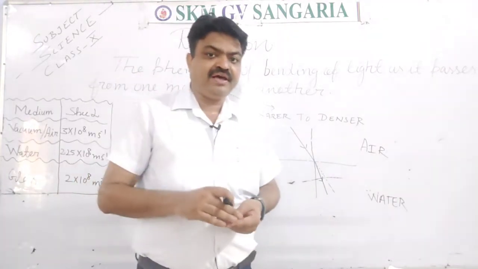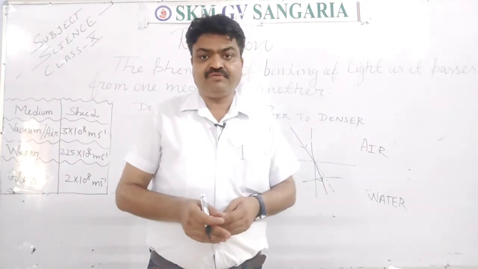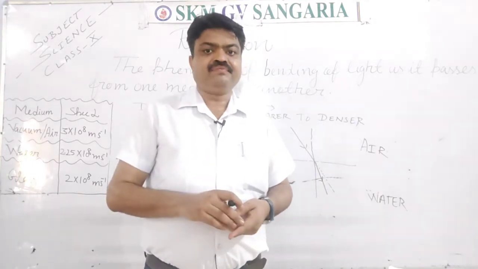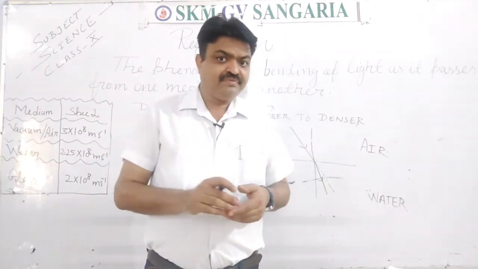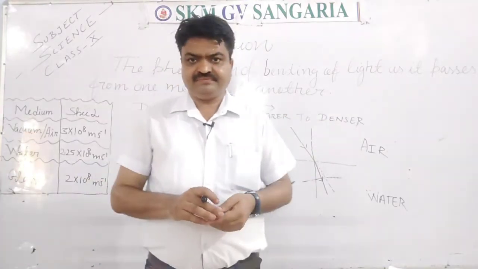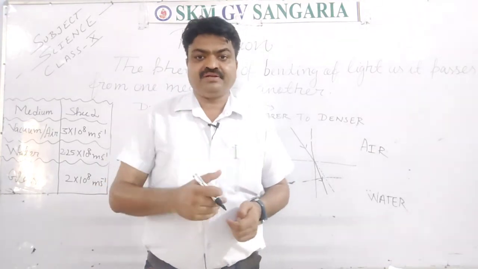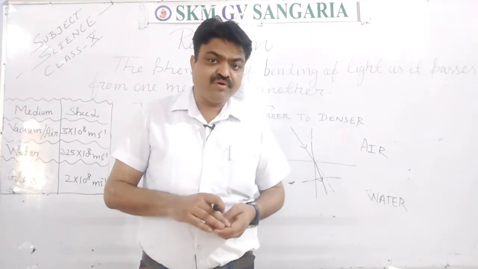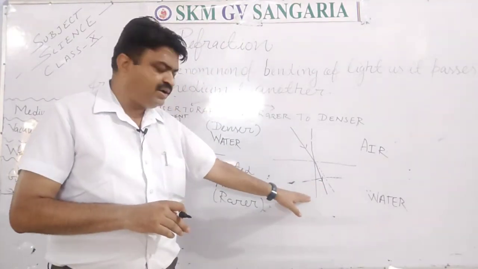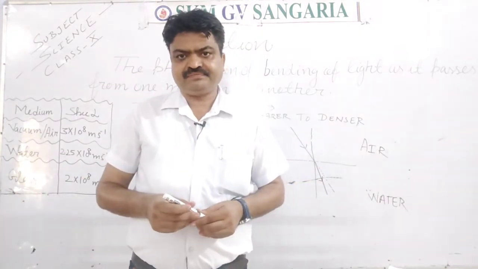So denser medium has more density, means more particles are found, and those particles are close to each other, and due to that closeness, they deviate the light rays. The light rays are deviated more, due to which the light rays come near to the normal, student. So it is about the refraction.